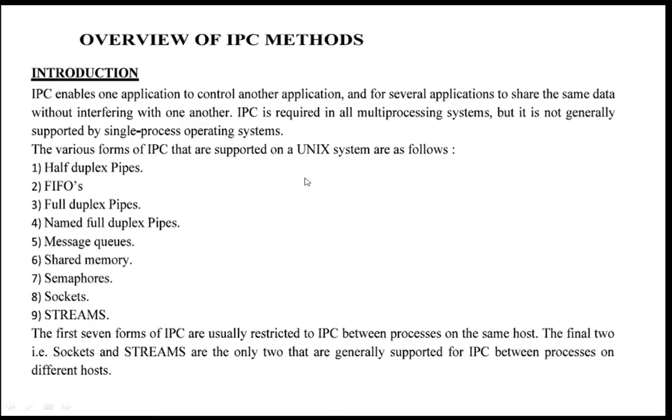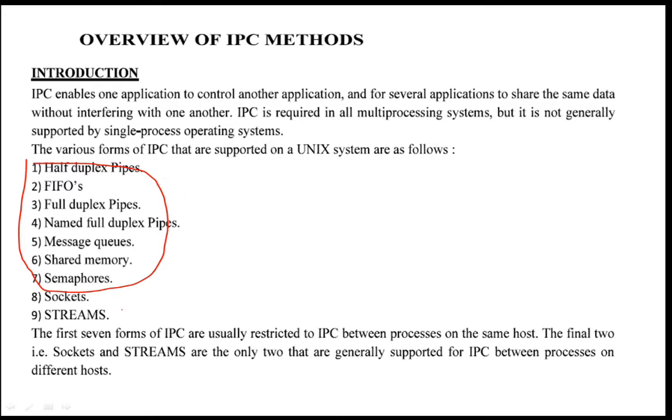These are forms of IPC which are usually restricted to IPC between processes on the same host. Whatever these seven are, they will be used for communication between processes which are present on the same system.